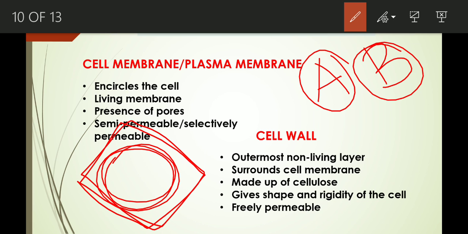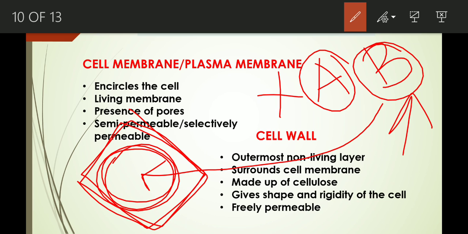This is the cell wall. Now, let's consider the cell membrane is permeable only to B. So, it is selectively permeable. That means it will only allow B to enter the cell. It will not allow A to enter. Because it will select only B to enter inside the cell as it is selectively permeable.